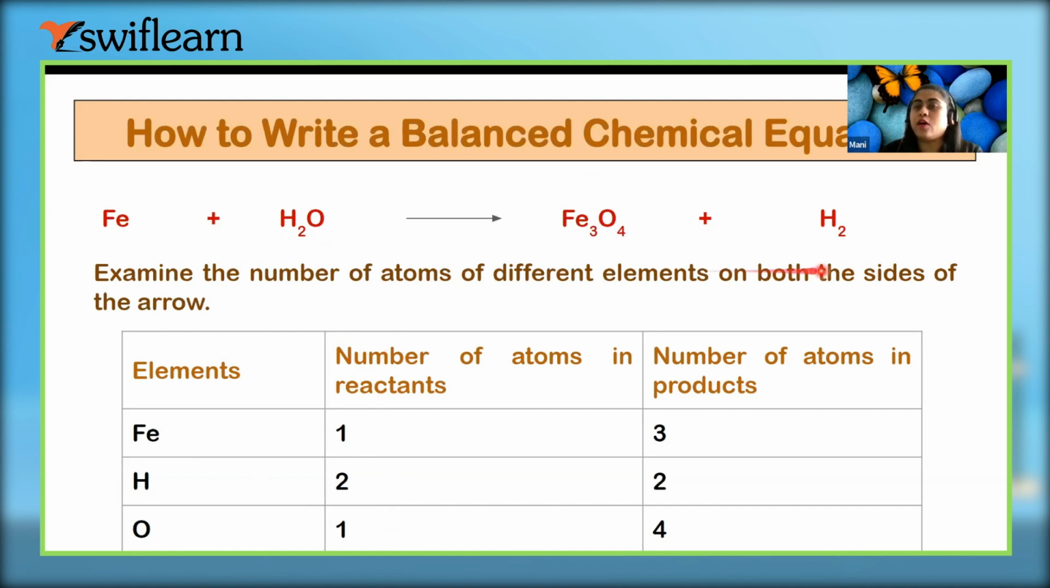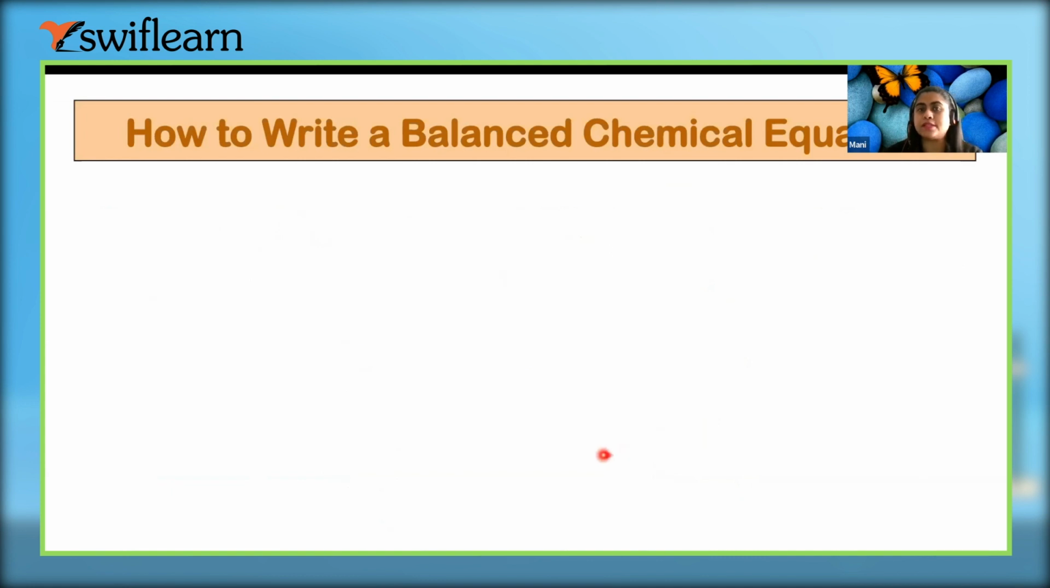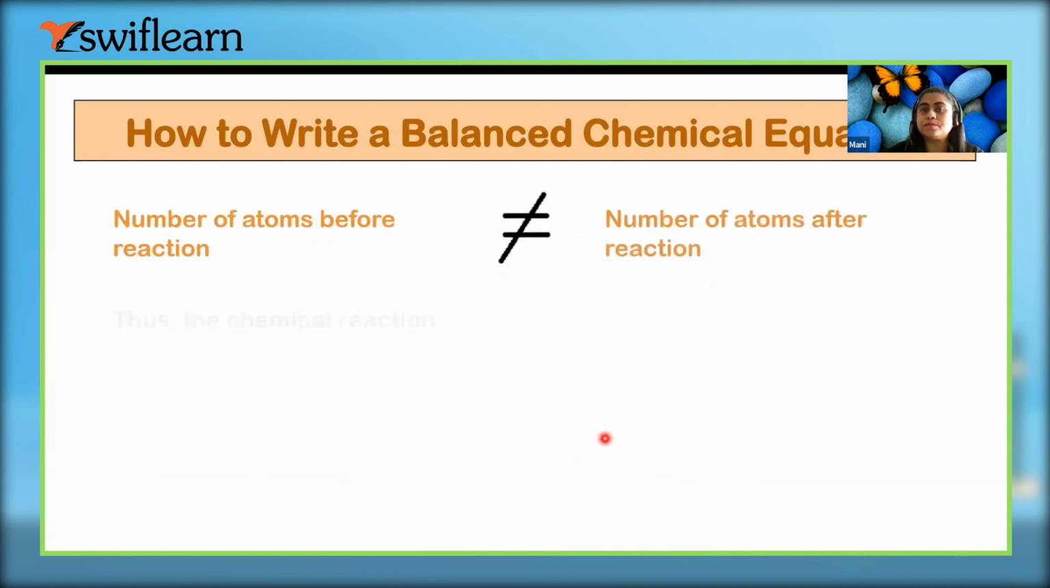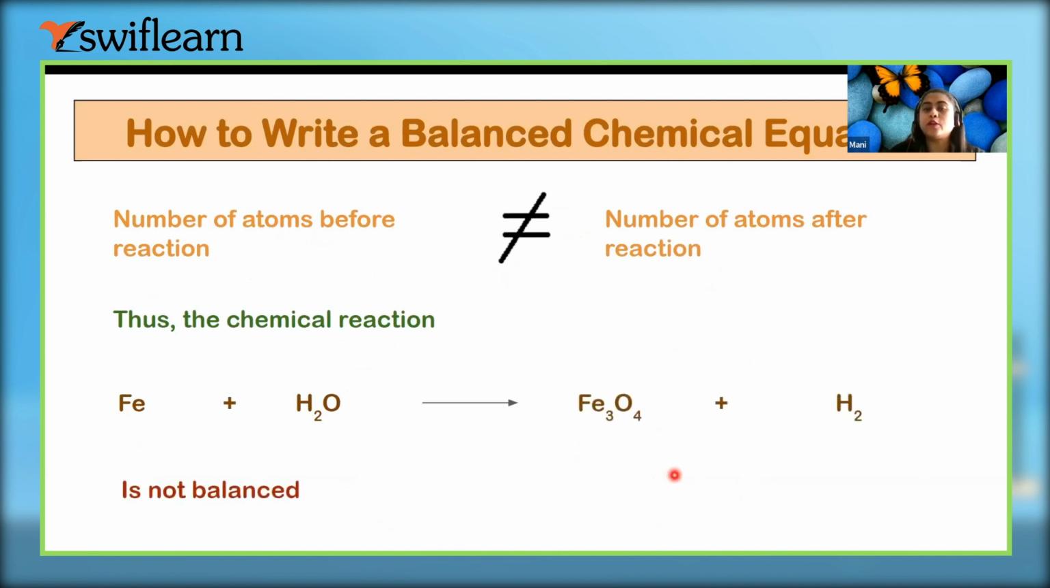Now let's see this side. Fe has 3, oxygen has 4, and hydrogen has 2. It means the equation is not balanced. This is not following the law of conservation of mass. Let's balance it. So what will we do?